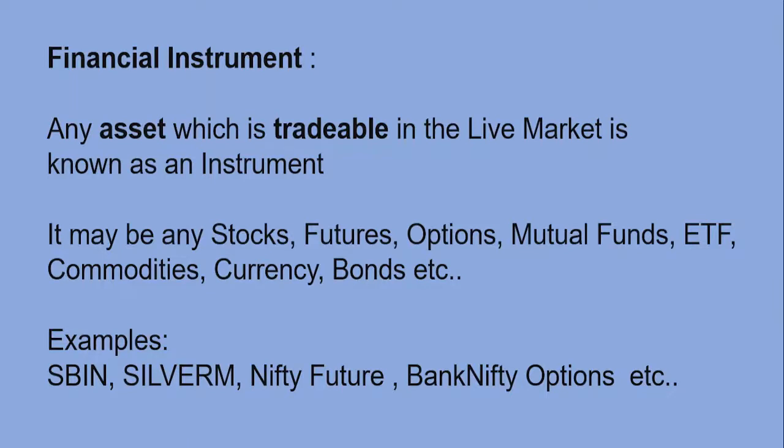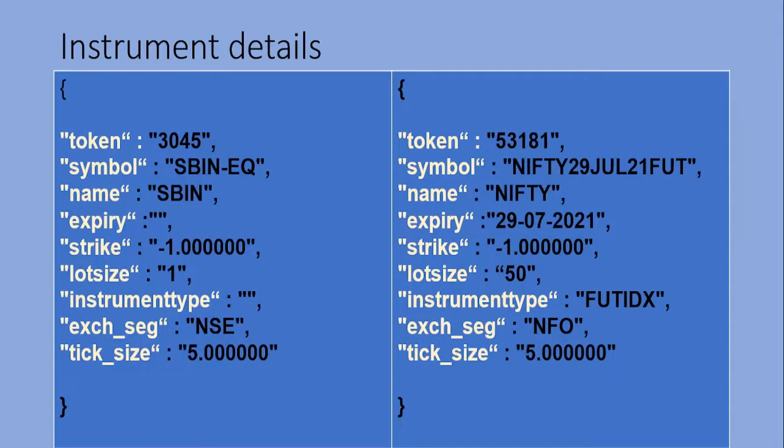From the trader's point of view, it may be simply SBIN, but it is not as simple as I told, because from the programming point of view, it is a record. So financial instruments look something like this. In detail, it will have a token, a symbol, a name, expiry, strike, then lot size, instrument type, exchange or segment, and tick size.